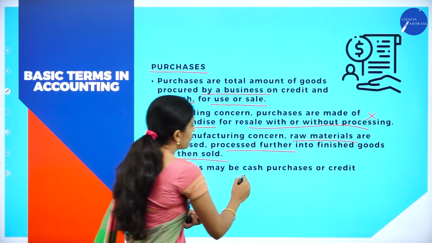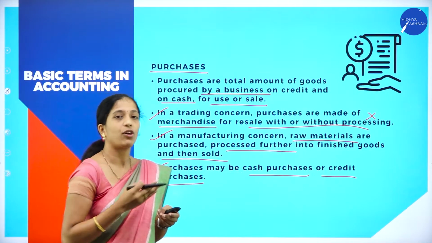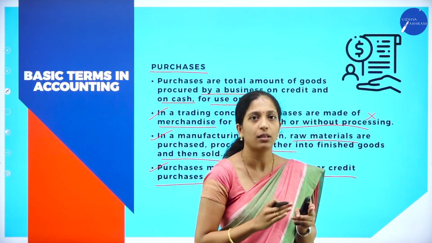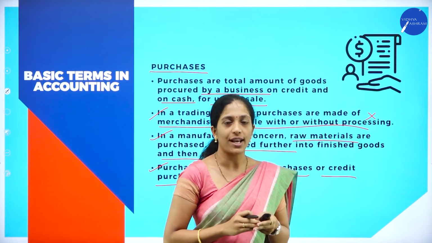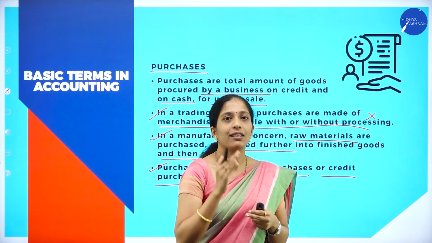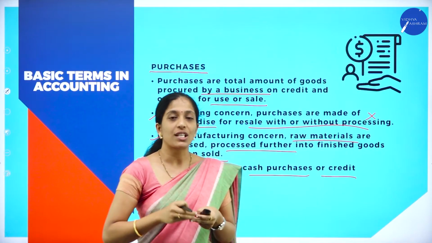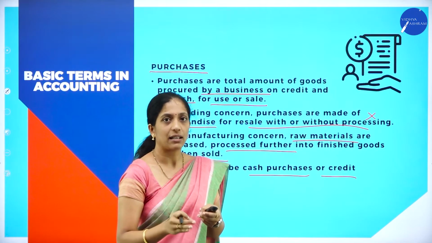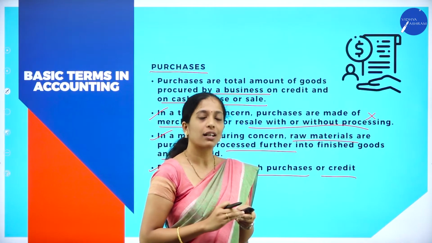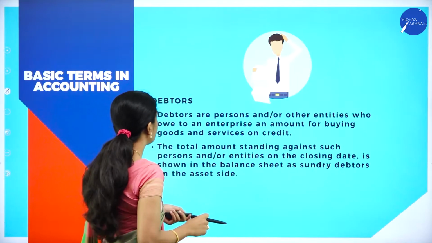Purchases may be cash purchase or credit purchase. We have already discussed this cash purchase as well as credit purchase. That is nothing but cash transaction and credit transaction. If we purchase the goods and make the payment immediately, then it is called what? Cash purchase. If we purchase the goods and we have not made the payment immediately, we have taken some time and we are making the payment later, that is called what? Credit purchase. Hope you are clear with this term, that is purchase.